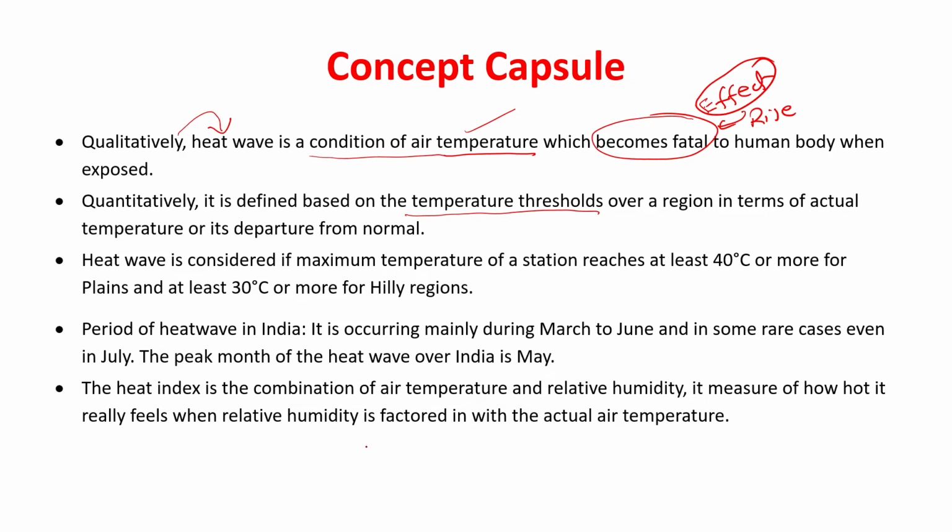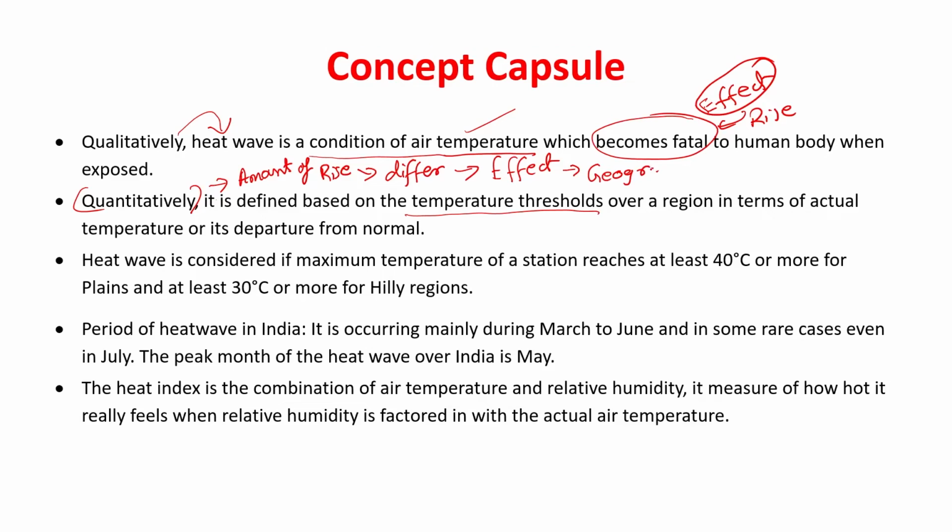Quantitatively, the amount of rise of temperature will differ, and what will be the basis of that difference? The basis of that difference is the effect that will be caused. Now the effect will obviously differ in different geographies.